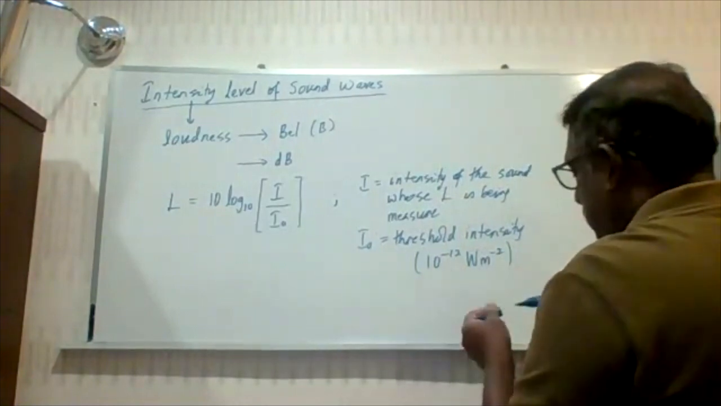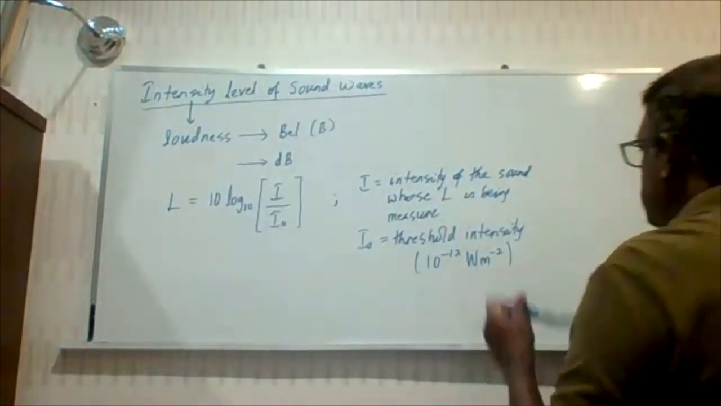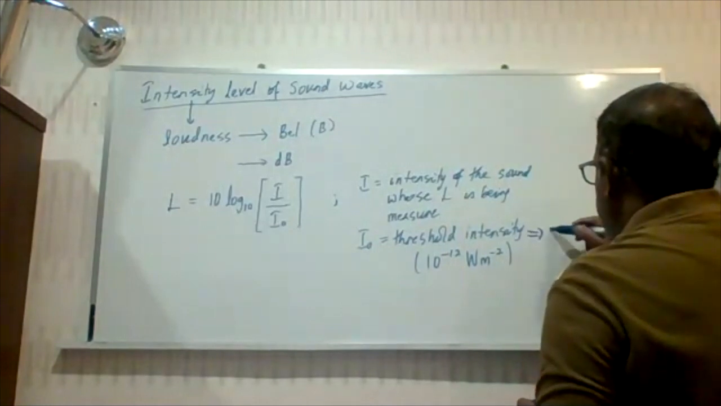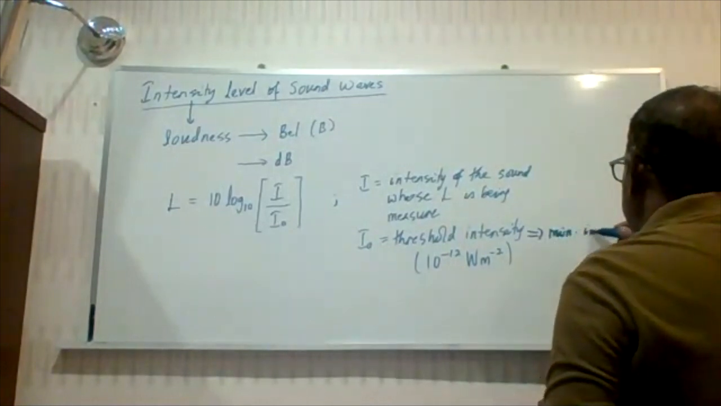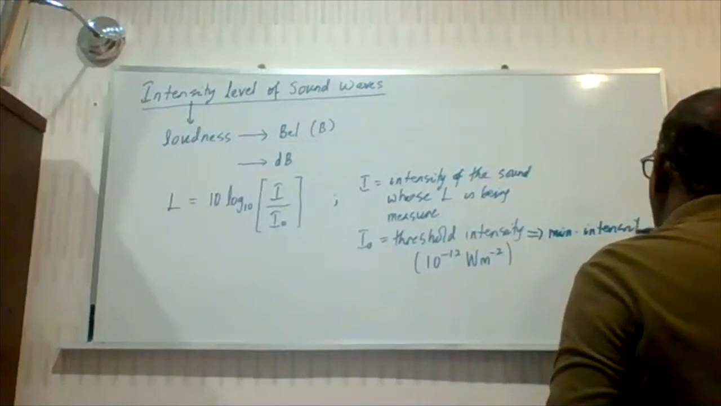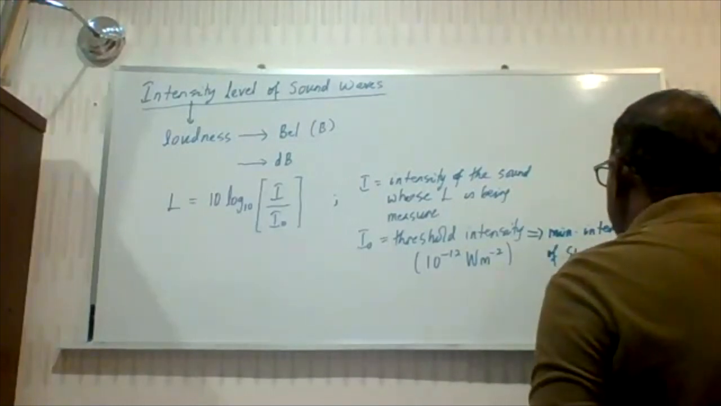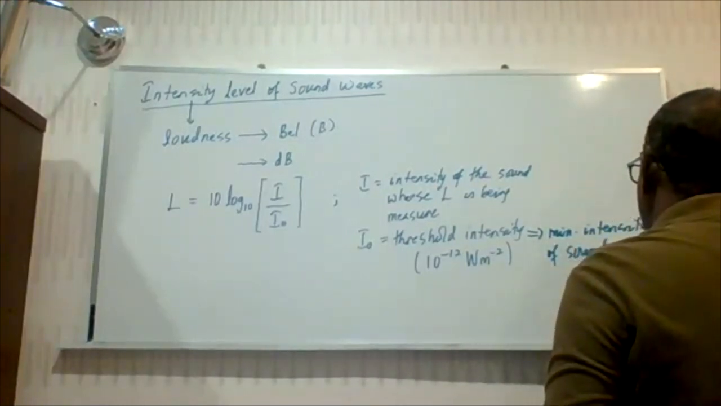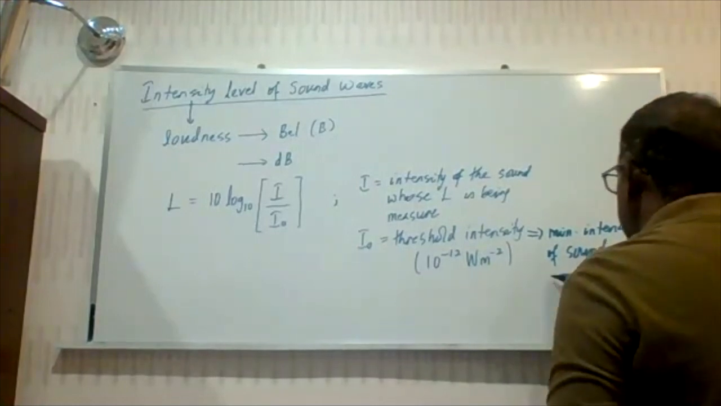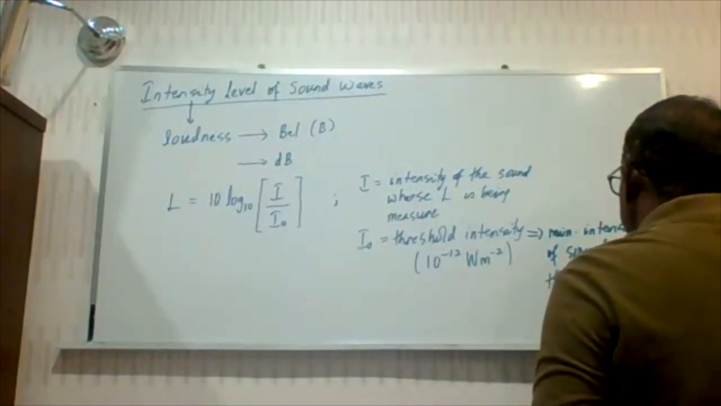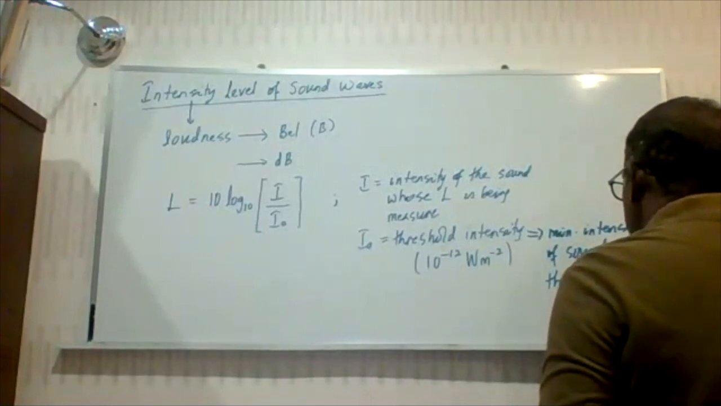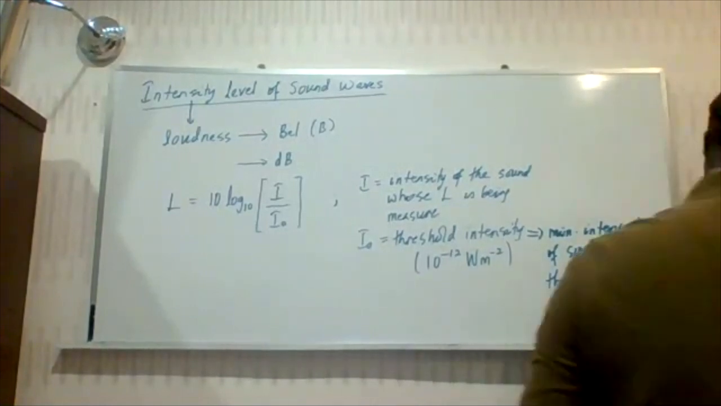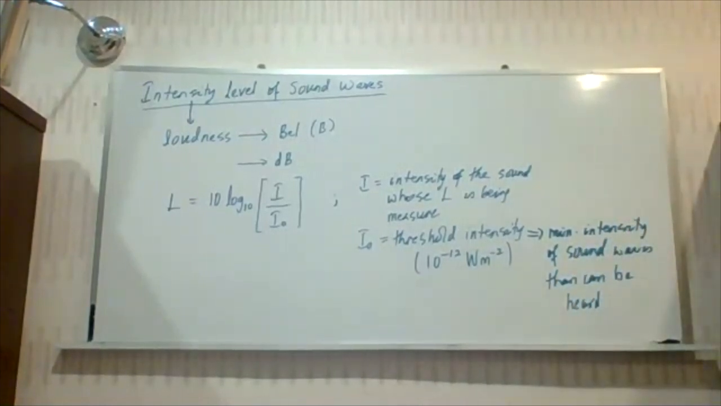The threshold intensity is considered the minimum intensity of sound waves that can be heard. So in terms of intensity, the sound wave must have a certain minimum value for it to be heard.